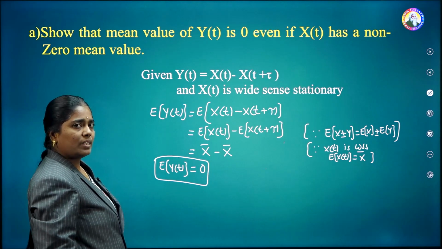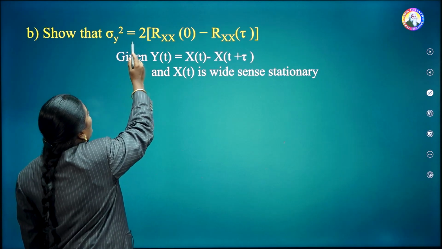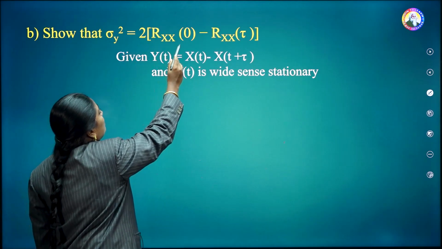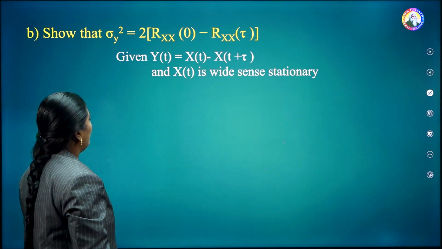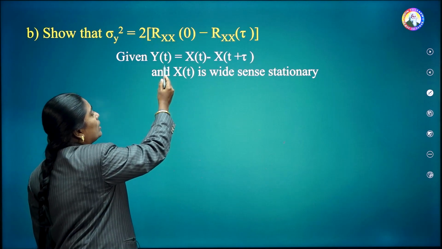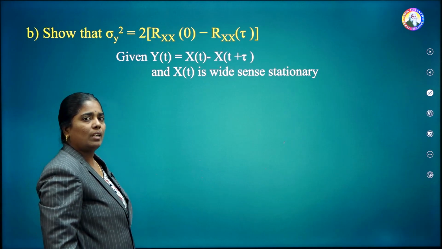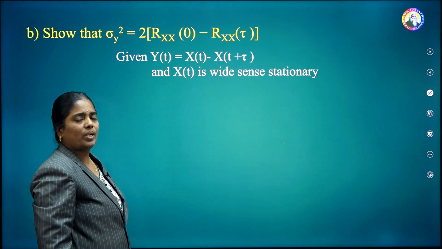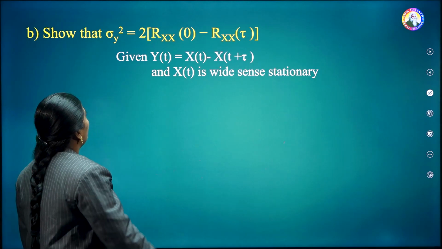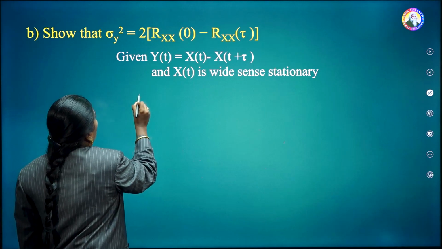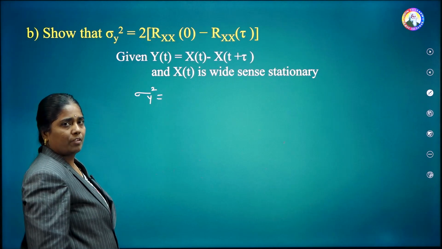Okay. Consider the second problem. Show that sigma y square is equal to 2 into Rx of 0 minus Rxx of tau. First write the given data. Y of t is equal to x of t minus x of t plus tau. And they also given that x of t is wide sense stationary. That means its mean value is constant. Now here we have to calculate the sigma y square. What is sigma y square? That is the variance of the random process y of t.